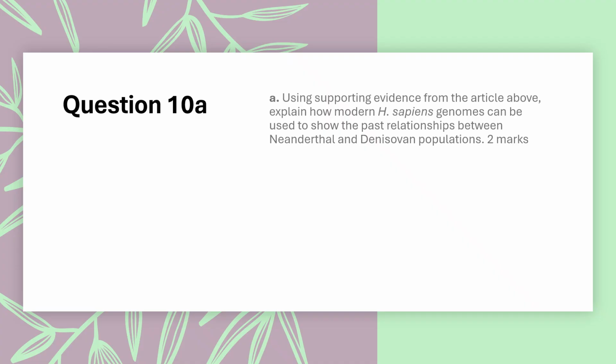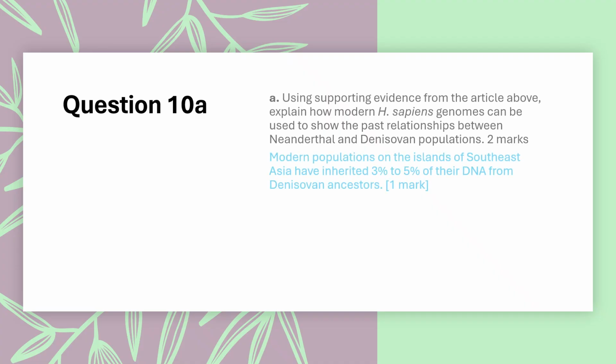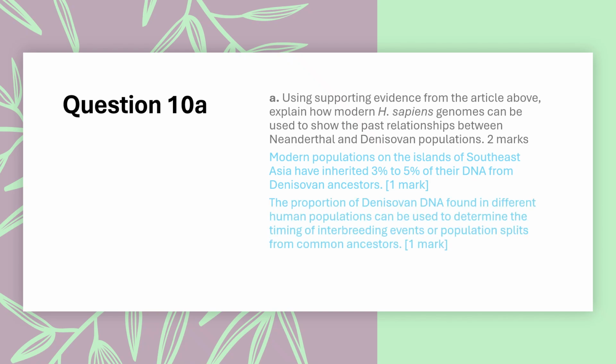Modern populations on the islands of Southeast Asia have inherited 3% to 5% of their DNA from Denisovan ancestors. The proportion of Denisovan DNA found in different human populations can be used to determine the timing of interbreeding events or population splits from common ancestors.